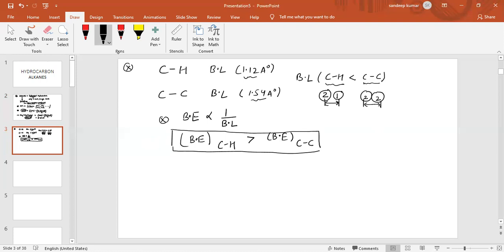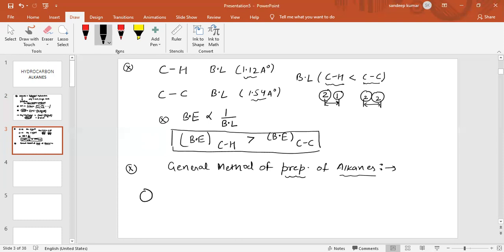Now we will discuss some general methods of preparation of alkanes. We are going to discuss the preparation of alkanes. The first reaction I am going to discuss with you.